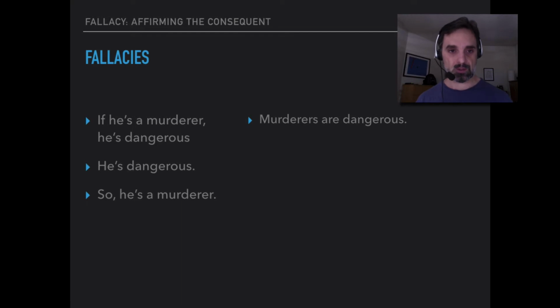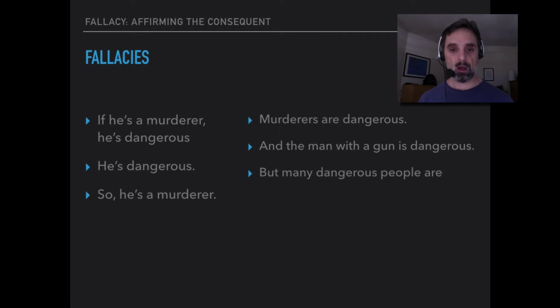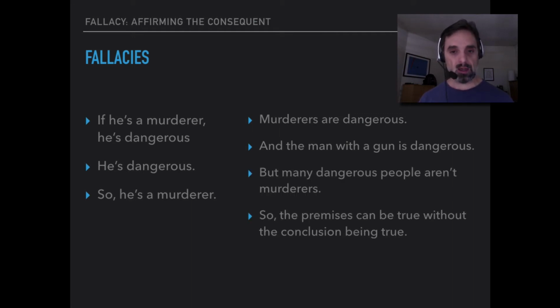Well, murderers are dangerous, so the first premise is true. And this guy with a gun is certainly dangerous. But many dangerous people are not murderers. And that means that the premises can be true without the conclusion being true. Yes, he's dangerous, and yes, if he is a murderer, he's dangerous. But is he a murderer? Maybe he's dangerous for other reasons besides being a murderer. He's not actually going to intentionally fire the gun. And that means that this argument is invalid. The premises can be true, yet the conclusion can be false. It's possible for them all to be true, and the conclusion might be more likely if the premises are true, but the conclusion can also be false if the premises are true, and that means that the argument is invalid.